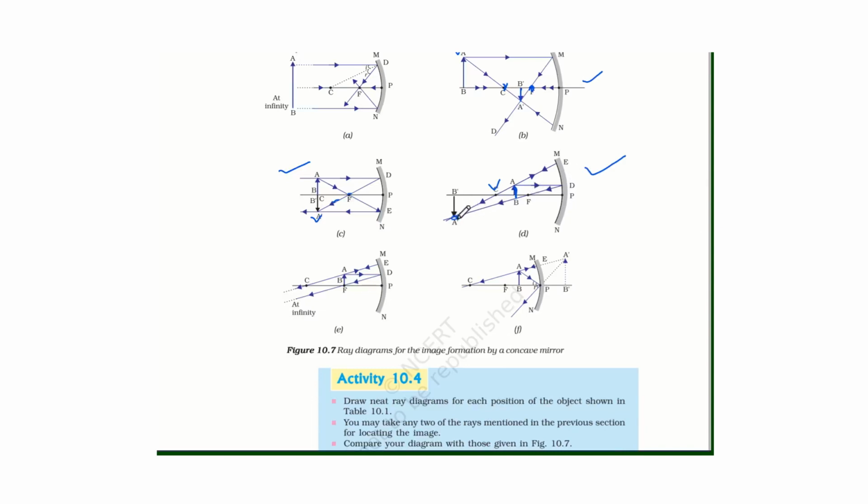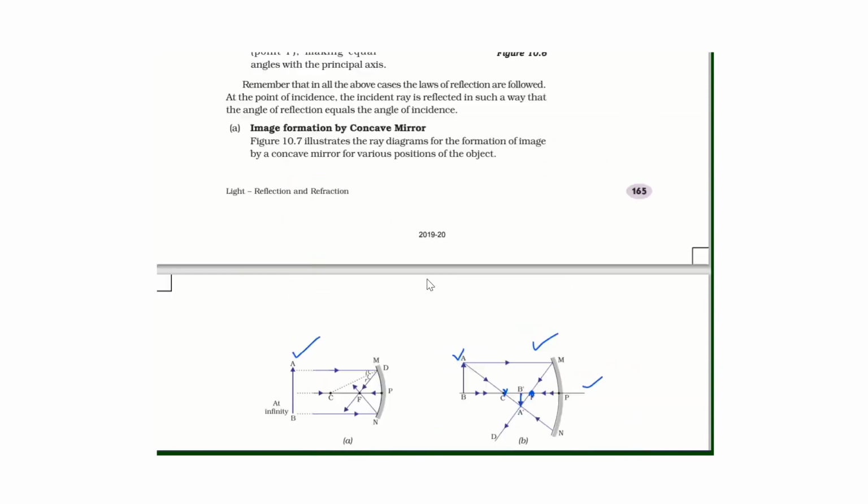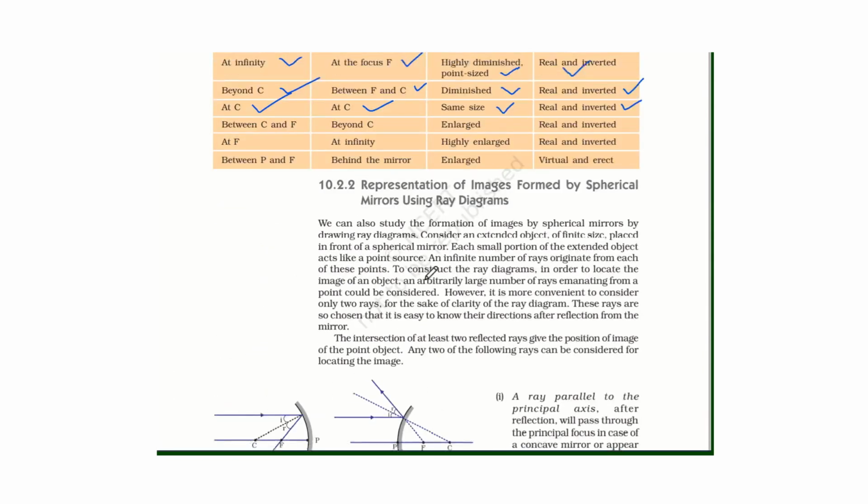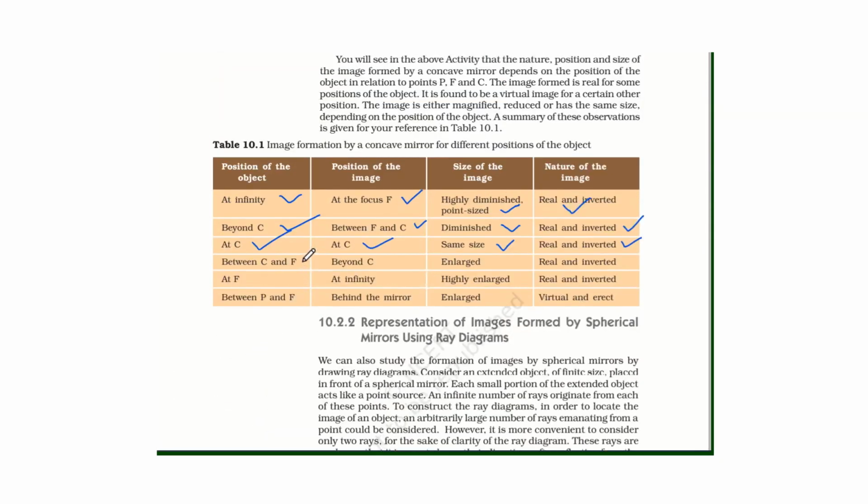So therefore, when the object is between C and F, the image is formed beyond C. It is real and inverted. So when the object is between C and F, the image is formed beyond C. It is enlarged, real and inverted. Next case, when the object is at F.